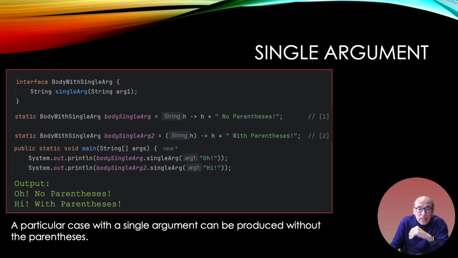Then we move down to the next interface. This is the body with a single argument. So I'm taking in a string. All right. So let me declare an instance of that interface, static. And that argument that you pass in to me, I'm going to take that argument and I'm going to add this statement.